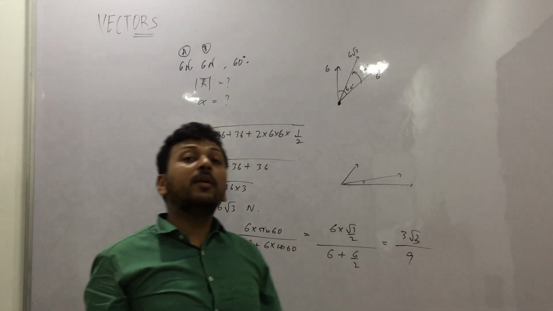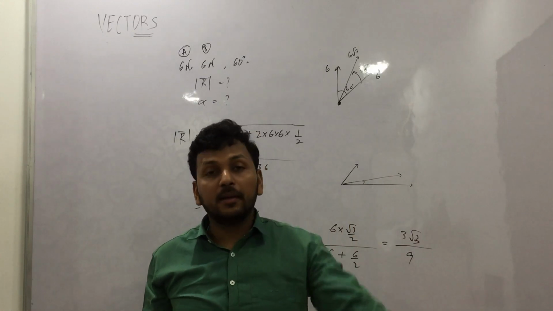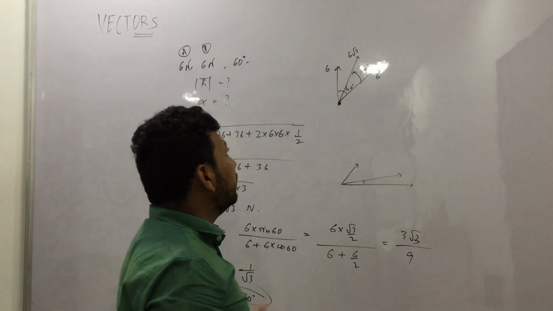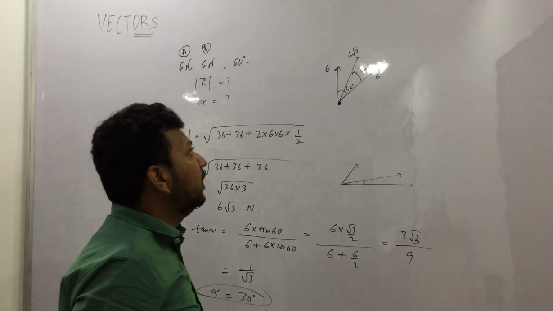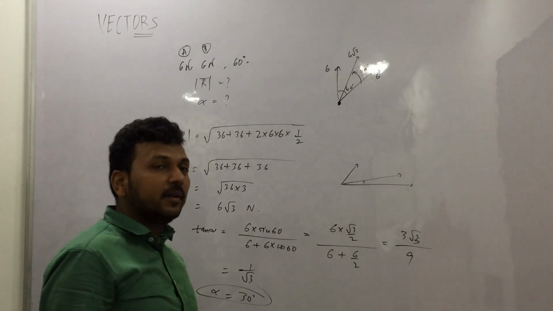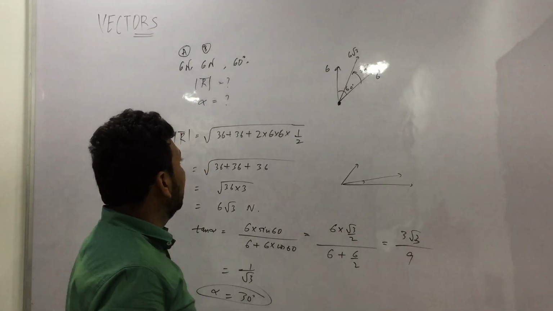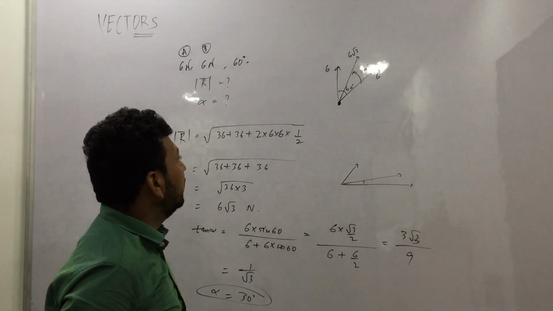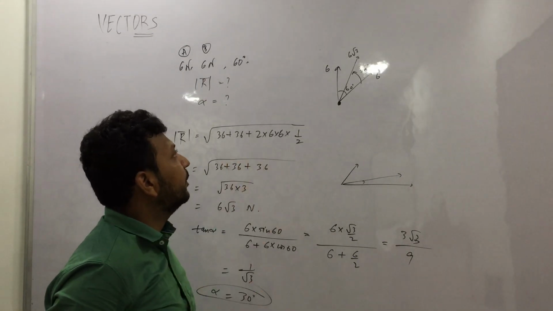So resultant will be more in the direction of what is greater, what is bigger. So resultant would have been in that direction, but it had to come 30 degree and has come 30 degree. Okay. So I don't think there is any problem in this, and a very simple problem. I just applied the formula.